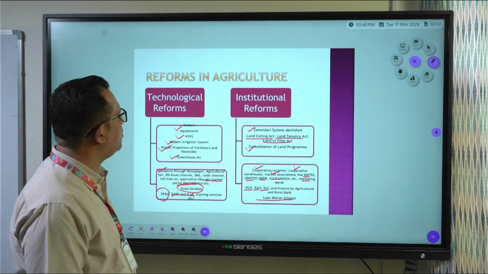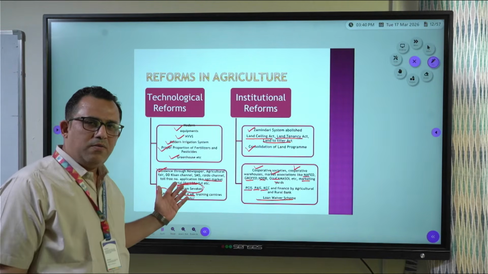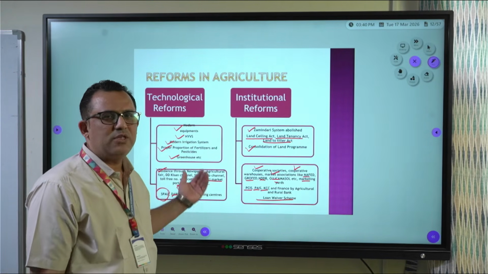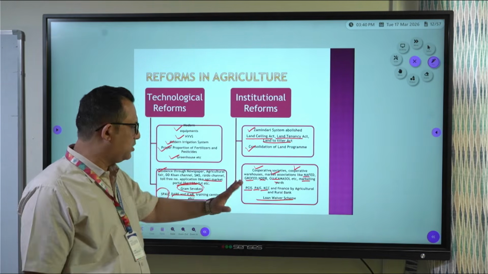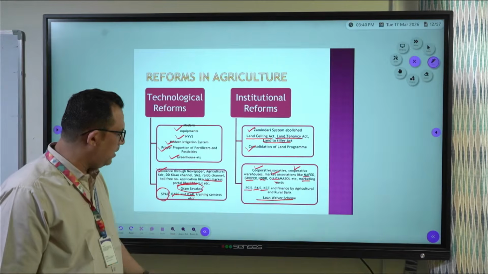So these are the reforms introduced by the government for the farmers under agriculture. So this is in a nutshell. You can write it in detail.